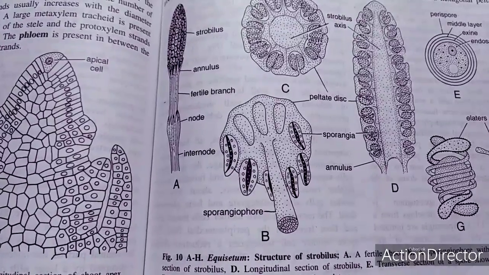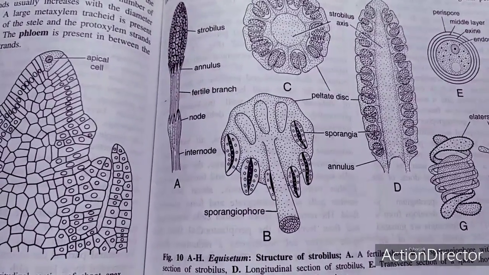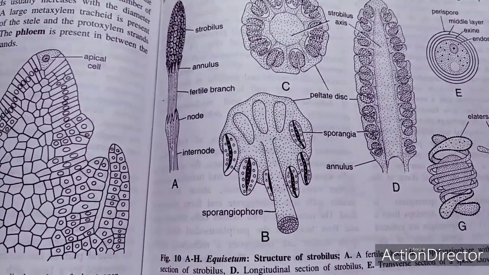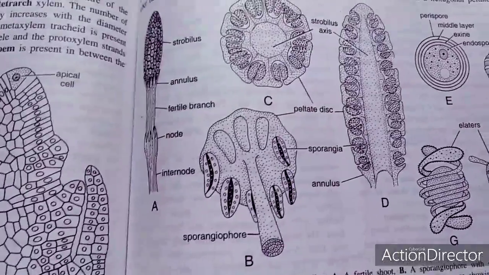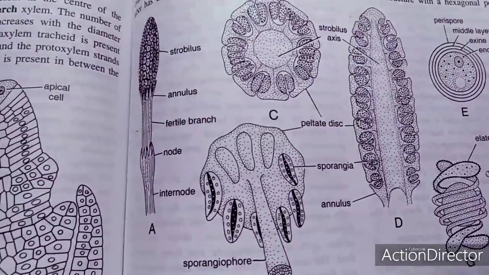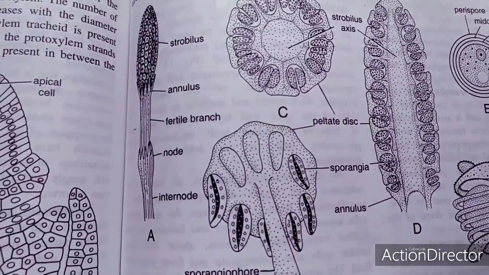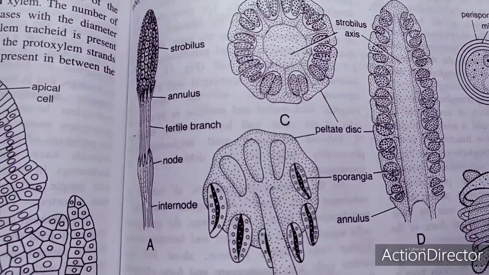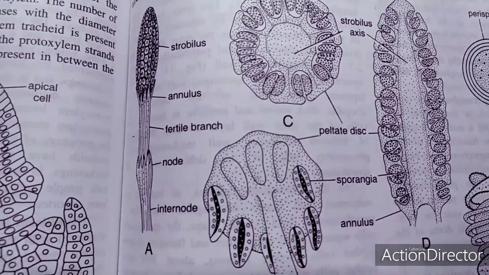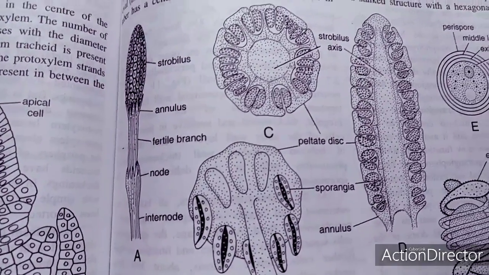The sporangiophores project at right angles in successive alternate whorls from the strobilus axis. This is a diagram you can find. This is the outer structure of the strobilus. This is the annulus, which is recognized along with the fertile branches. Nodes are there, internodes are there.